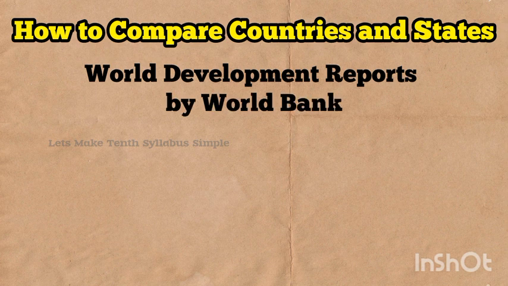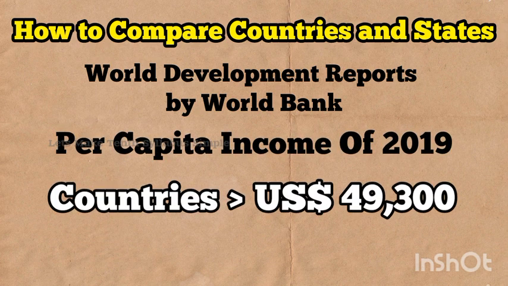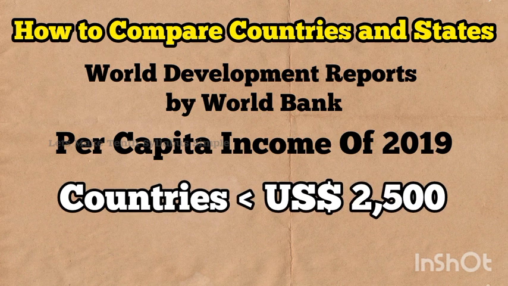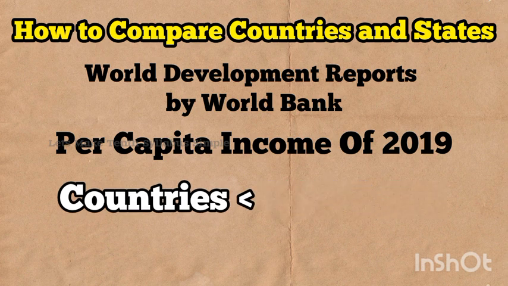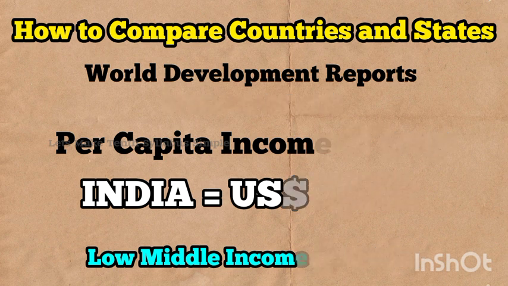In the World Development Reports brought out by the World Bank, the criterion used in classifying countries is per capita income. Countries with a per capita income of 2019 US dollars 49,300 and above are developed countries or high income countries. US dollars 2,500 and less are low income or not developed countries. India comes in the middle income countries with a per capita income of 6,700 US dollars in 2019. The rich countries, excluding countries of the Middle East and some small countries, are generally called developed countries.